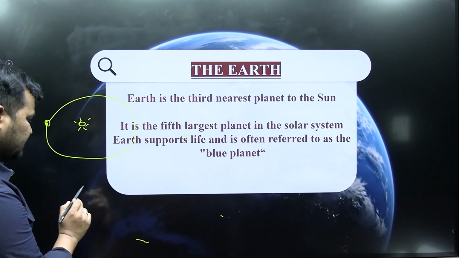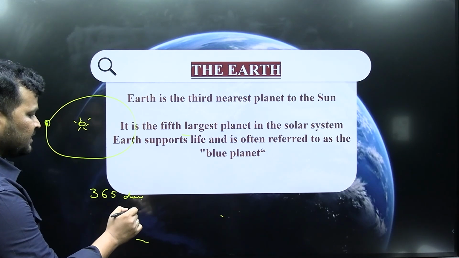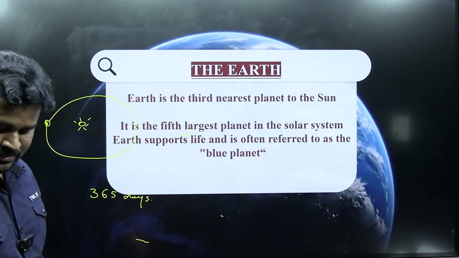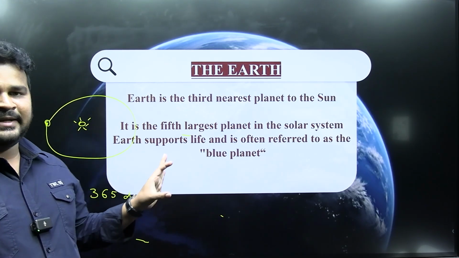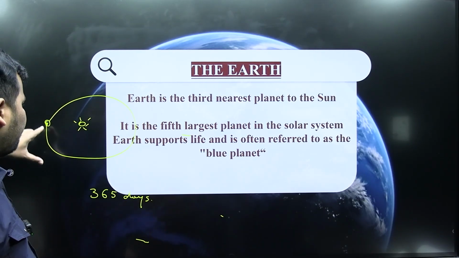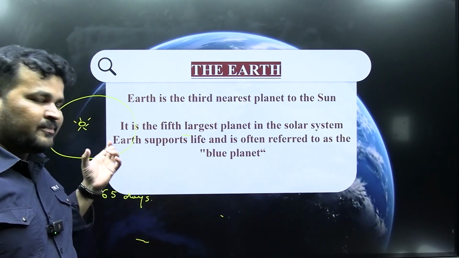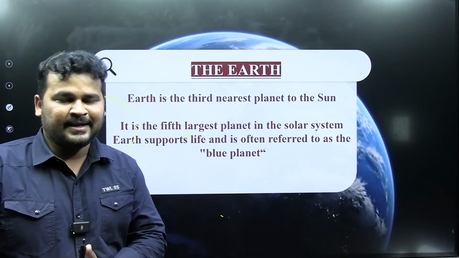Here the time period is 365 days. Earth takes around 365 days to complete one revolution around the sun. So this time period is known as a year.